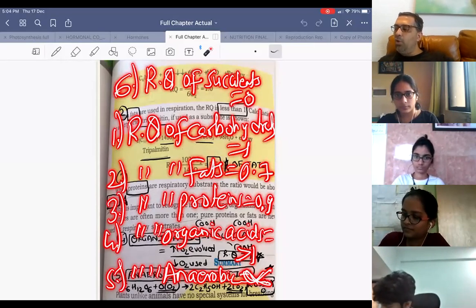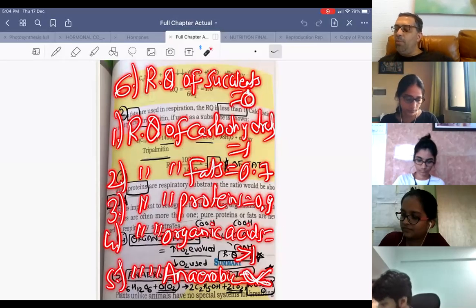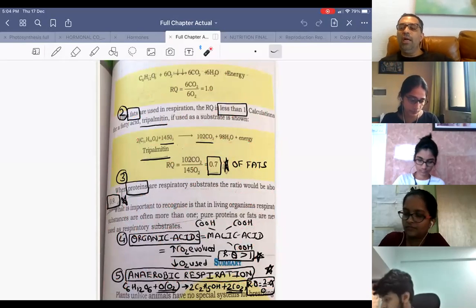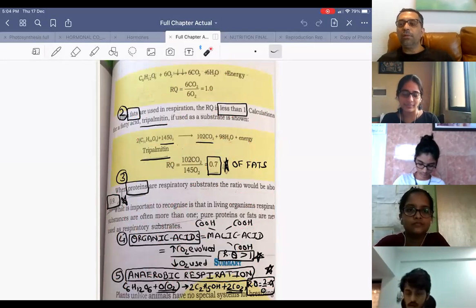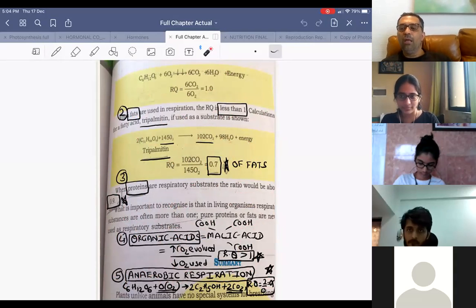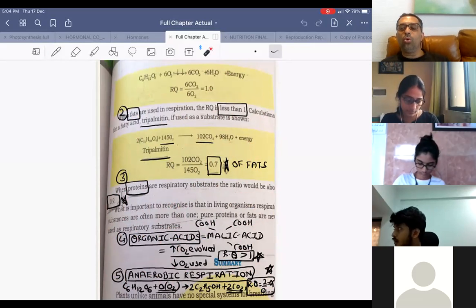So remember these six RQ values. I'll just explain about succulents. Succulents follow crassulacean acid metabolism, the CAM pathway. Throughout the daytime, stomata are closed to prevent transpiration.